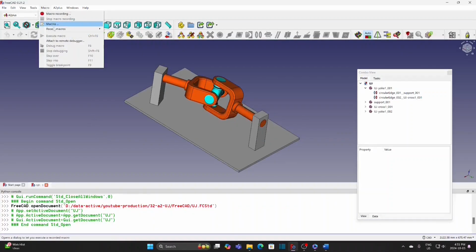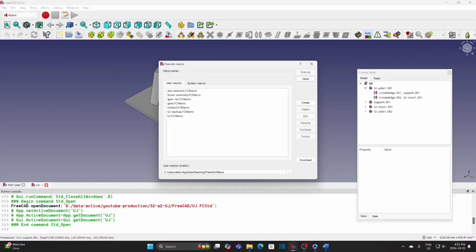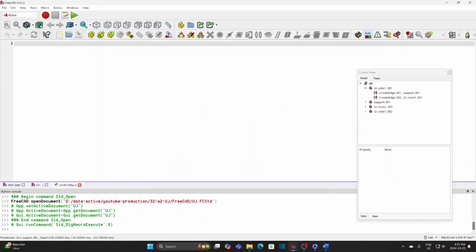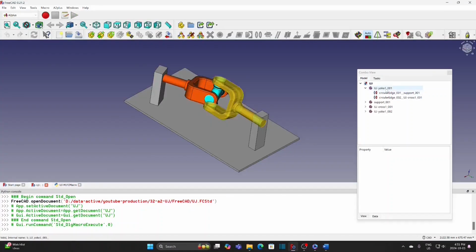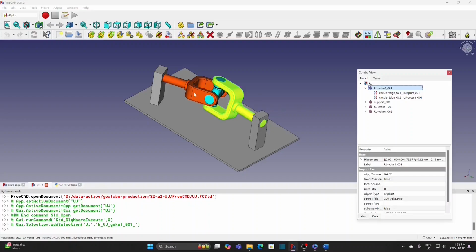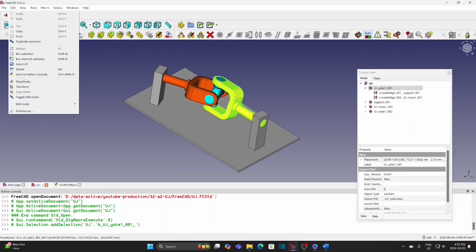Open the macro window and create a new macro. Select the yoke, go to Edit and send to Python console.